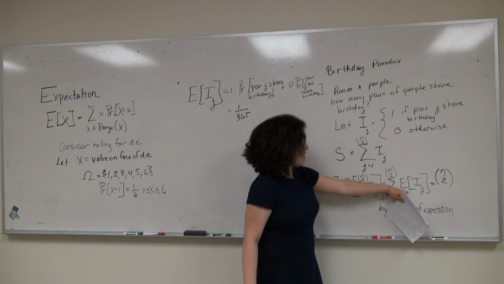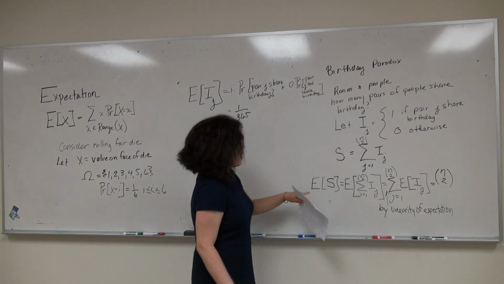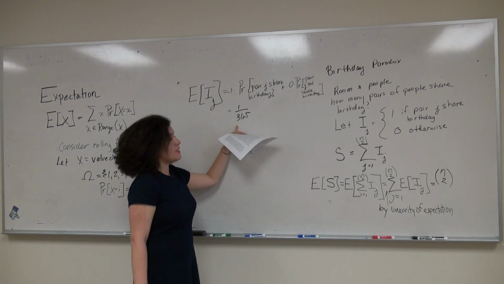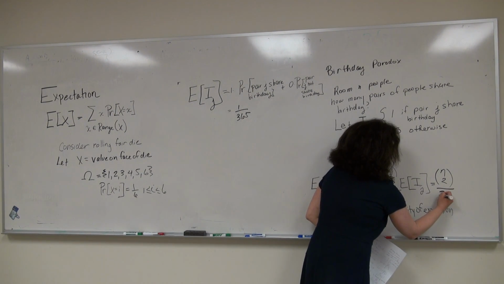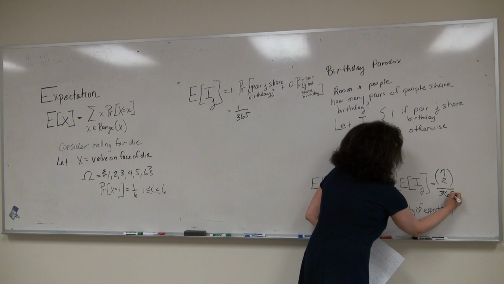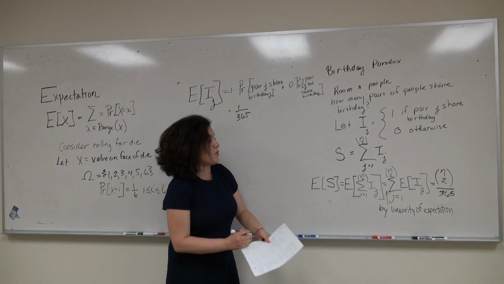The expectation of the indicator variable is the same for all pairs, and we just showed that that expectation is 1 over 365. So this is just n choose 2 divided by 365. And that is the expected number of pairs of people in the room that share a birthday.